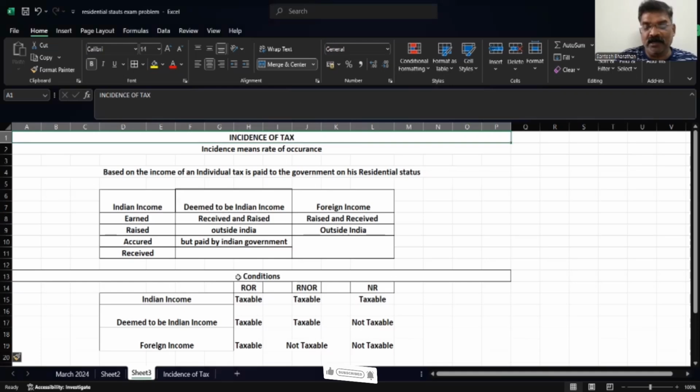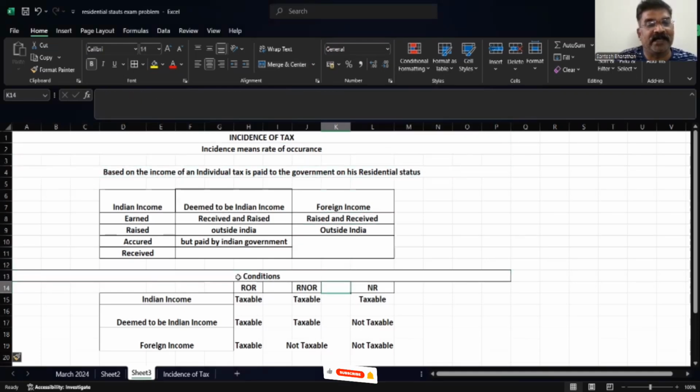Okay, now next we come to the conditions of incidence of tax. The conditions we have made in three categories: ROR, that means resident and ordinarily resident, resident but not ordinarily resident, and non-resident.